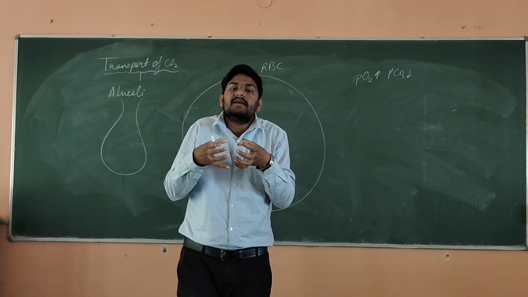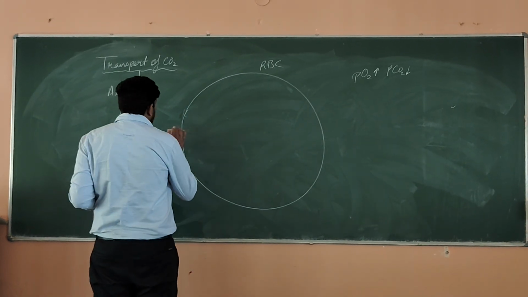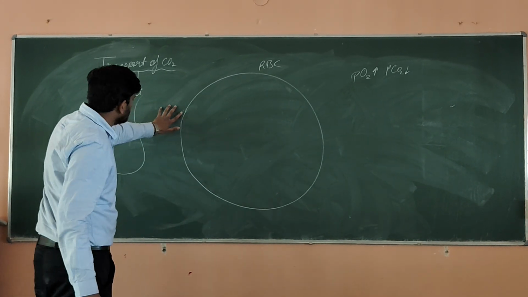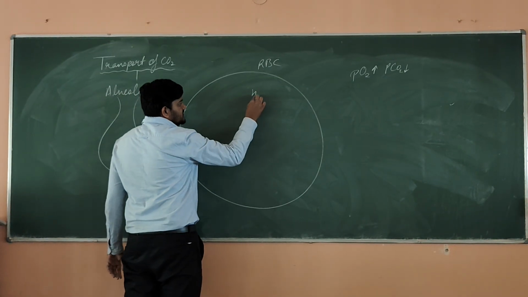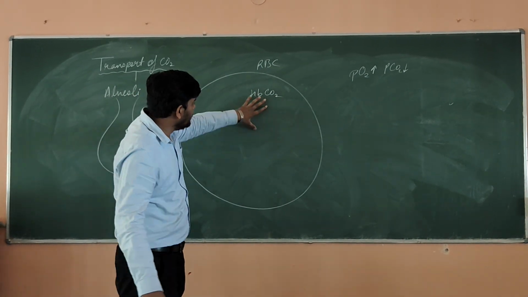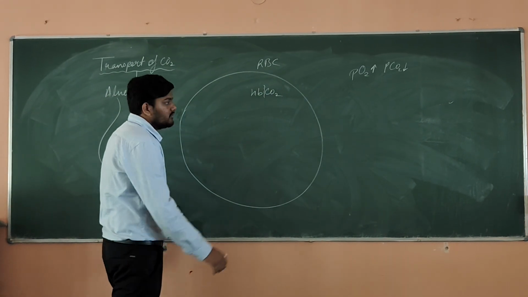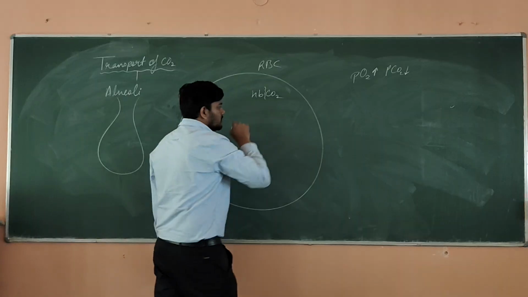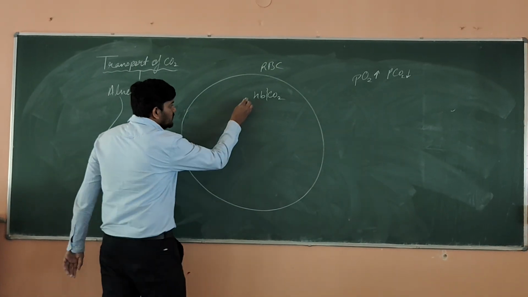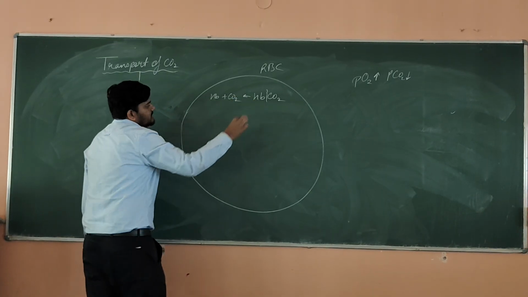Hb and O2 can make a bond. Okay, they will not detach; they will make a bond. So in this case, whatever we have, see what the things will be. Now HbCO2, which we were making at the tissue level, will break in this condition. Why? Because this condition is not favorable for HbCO2. So now here we will have free hemoglobin plus free CO2.